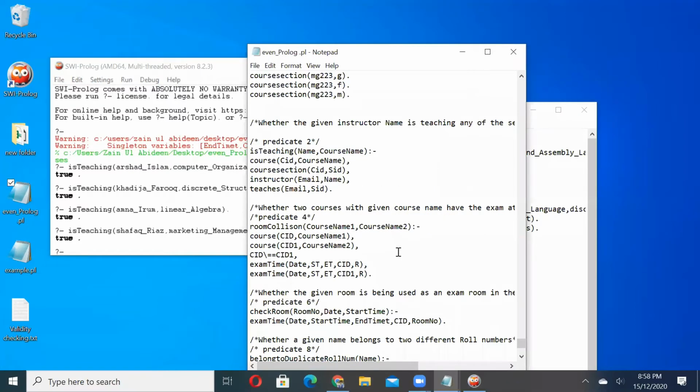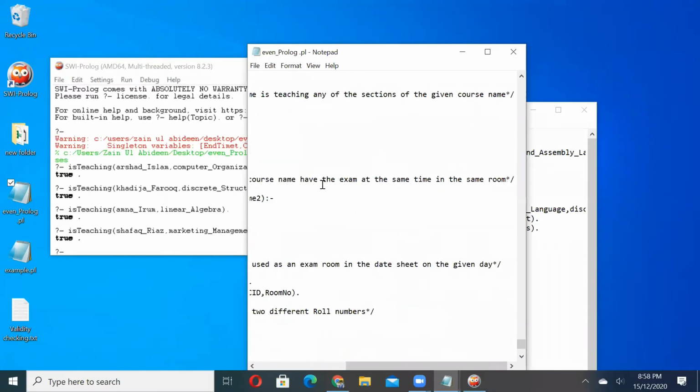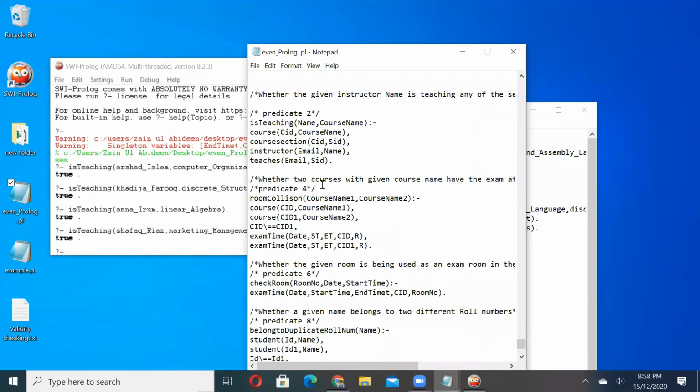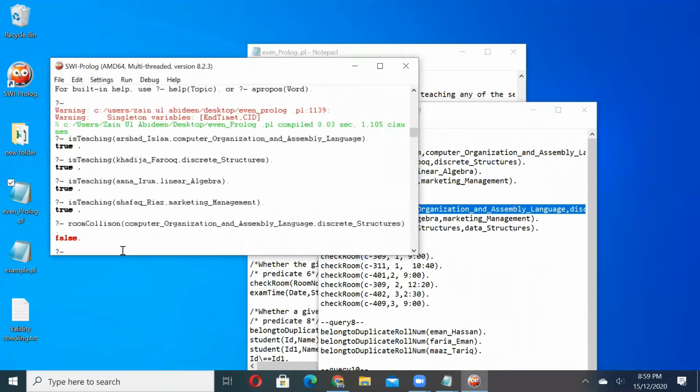Then we will move on to the fourth predicate, which is whether two courses with the given course name have the same exam at the same time in the same room. So for this I have written a predicate which is as follows. So we will test the validity of that predicate. So we will run the query for it, which is room collision: do COAL and discrete structures have the same exam at the same time in the same room, which is false.